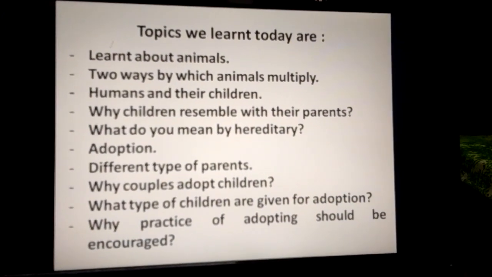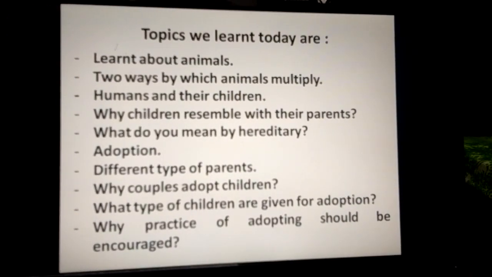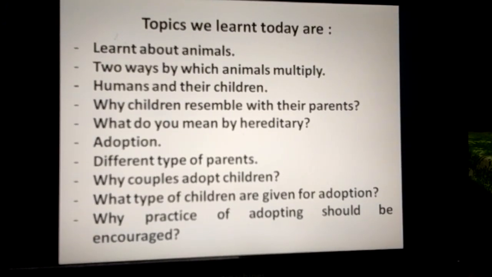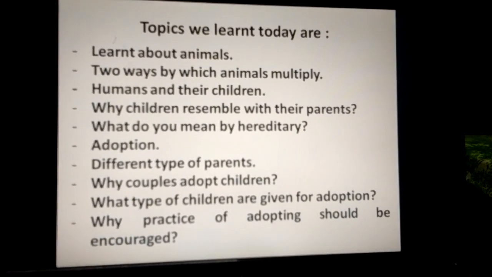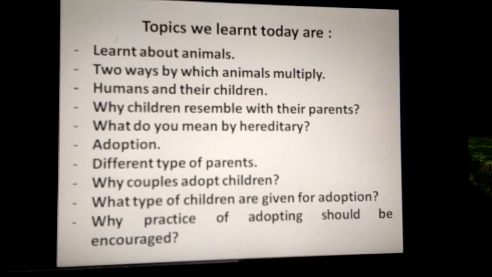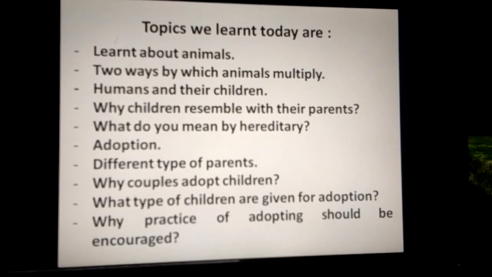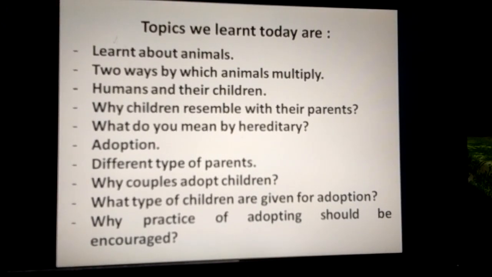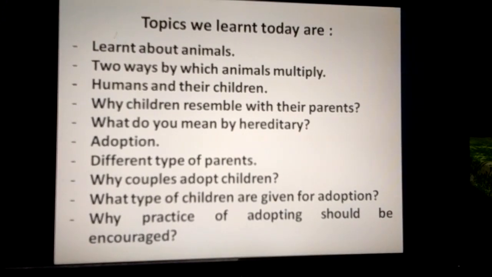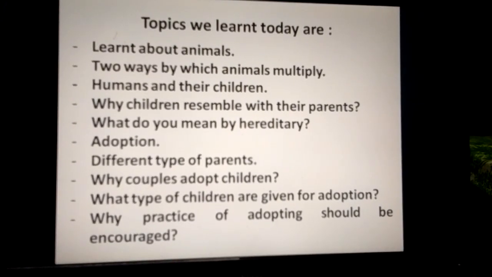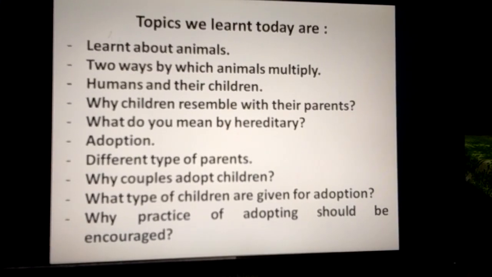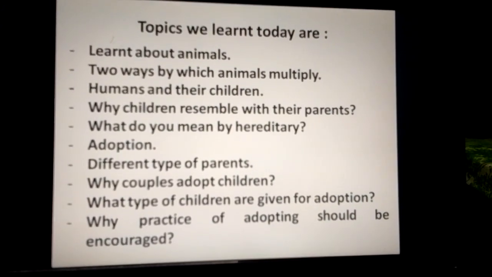The topics which we have learned today are: animals, two ways by which animals multiply, humans and their children, why children resemble their parents, what are hereditary traits, what do you mean by hereditary, adoption, different types of parents, why couples adopt children, what type of children are given for adoption, why practicing of adopting should be encouraged.